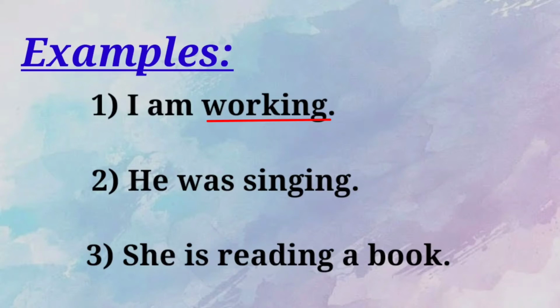Here he is a subject, was is a helping verb, and singing is a present participle. Why is singing a present participle? Yes, the base verb here is sing, and then we have added ing to form the present participle. Okay students, which is the present participle in the second example? Yes, singing. And then look at the third example.